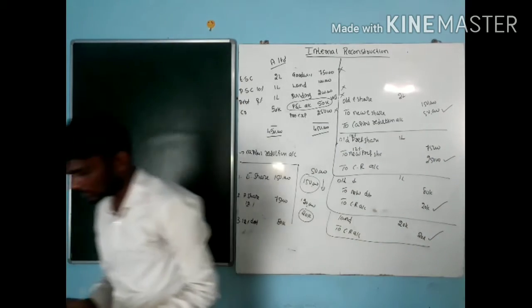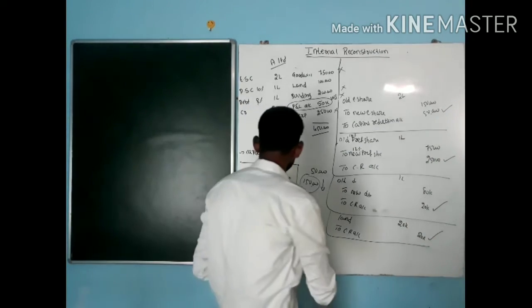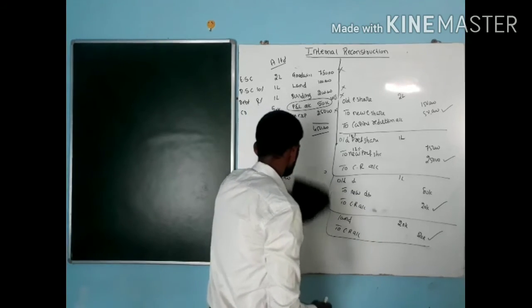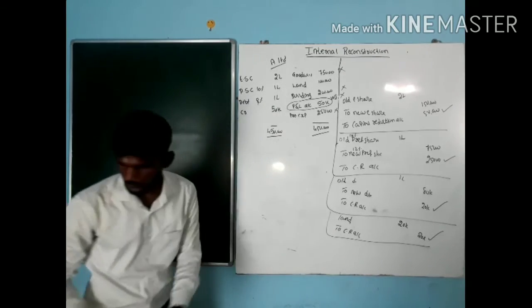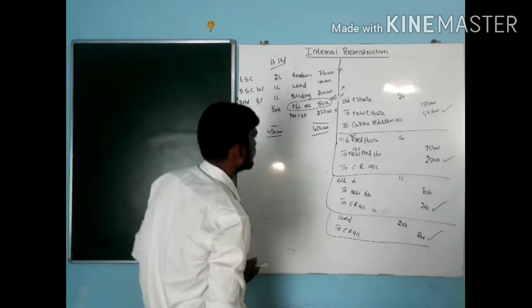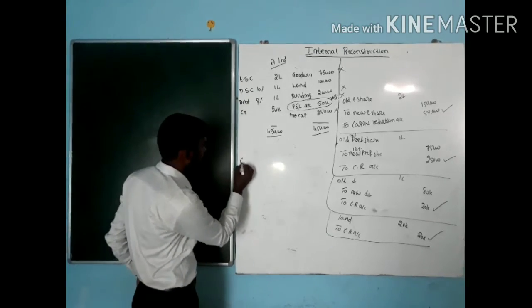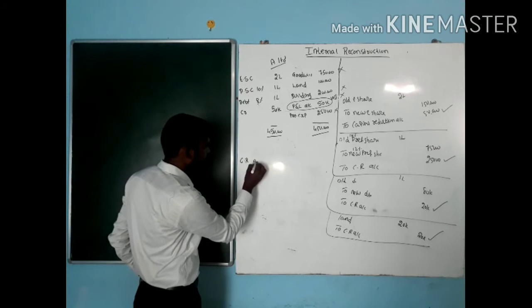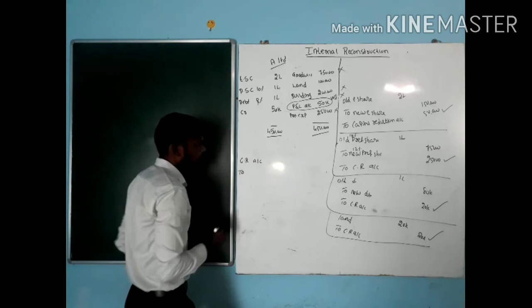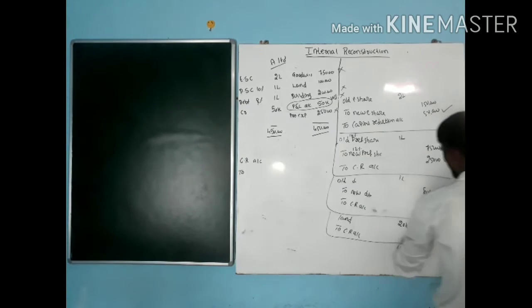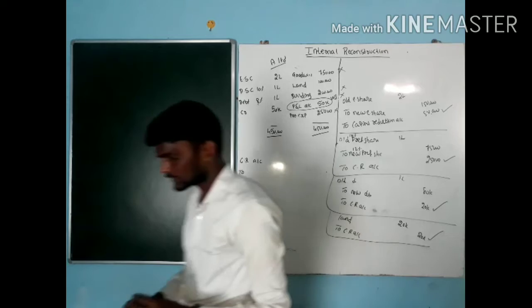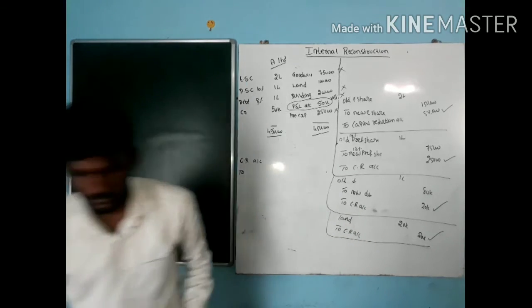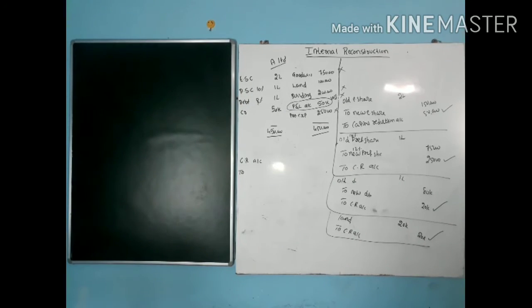How much amount is with us now? Capital reduction account. That is 20,000. 20 plus 20 is 40. Wait.